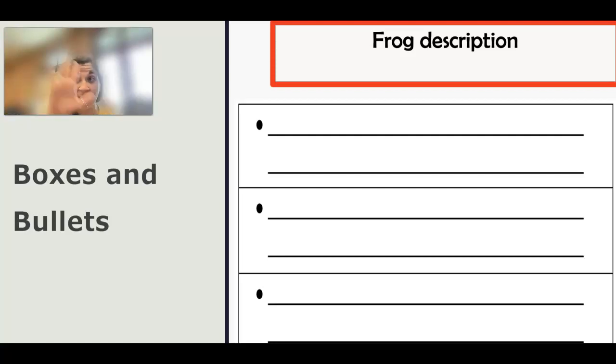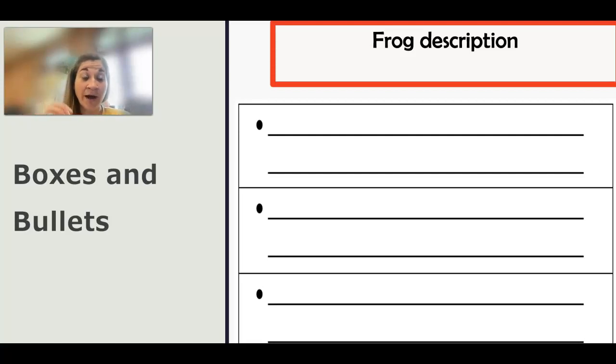So now if I look at my notes, what I have left is how the frog looks, like the body characteristics, and I also have life cycle and fun facts left. So those are the subtopics that I have left. Take a look at what you have left.